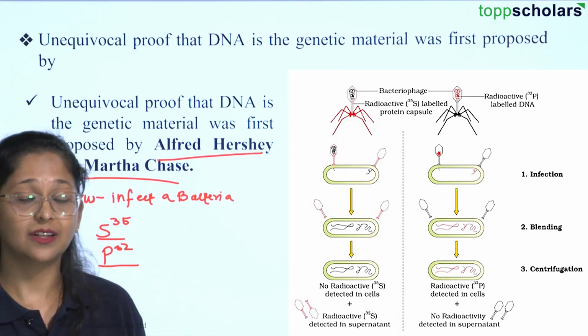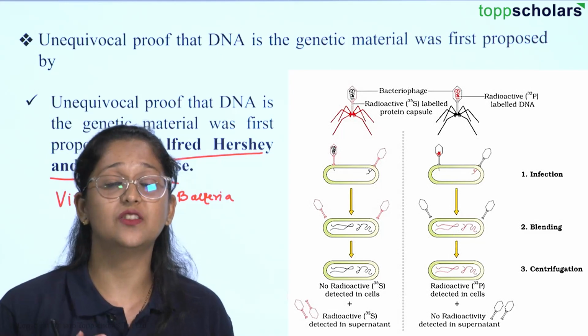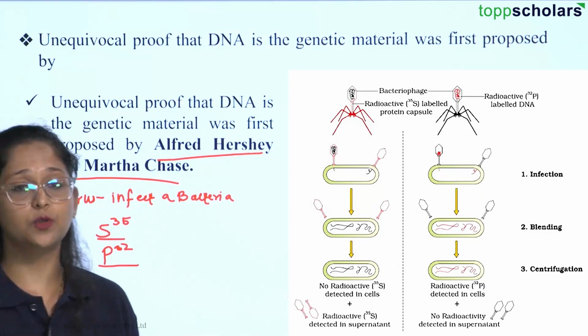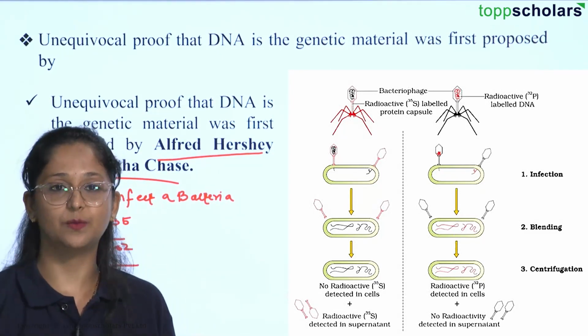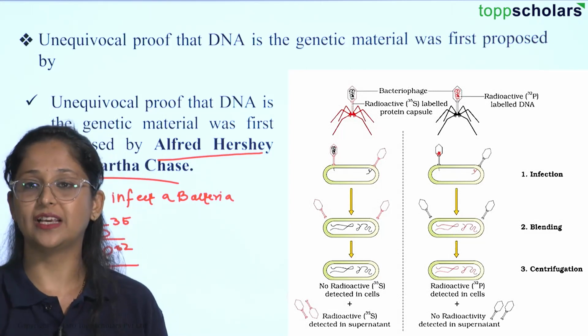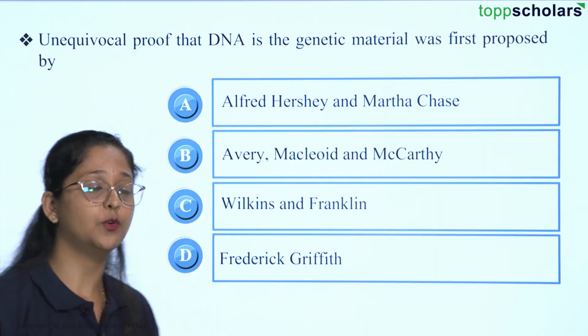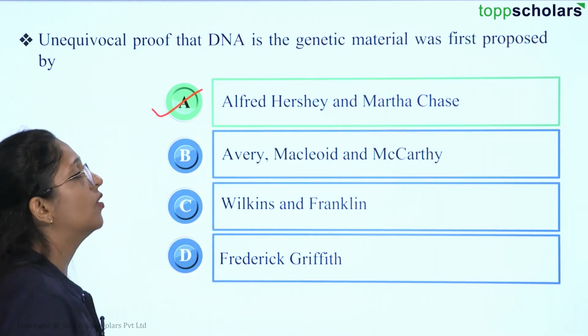So this confirmed that DNA is acting as the genetic material, and this was proposed to us by Alfred Hershey and Martha Chase in the experiment known as the Hershey-Chase experiment. So here the correct answer would be option A, that is Alfred Hershey and Martha Chase.